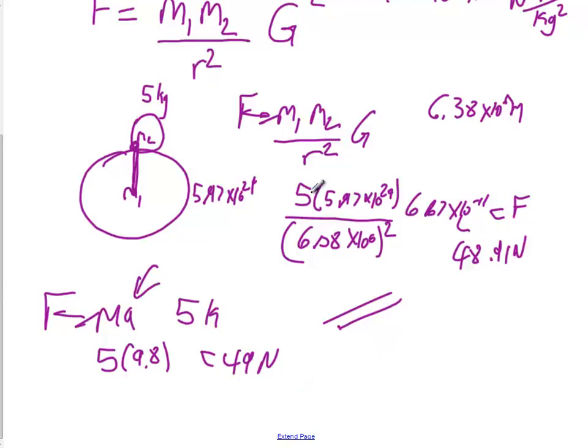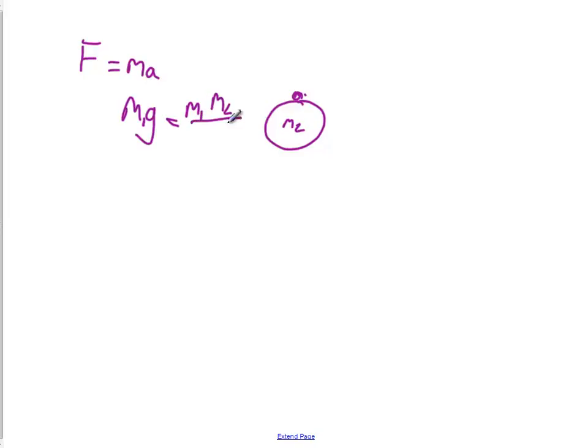Why does this equation work, and where did this constant come from? Well, that constant was measured by Cavendish with a special balance. But as for why that equation works, if the force acting on an object is ma, and I also know that this force is caused by gravity, then really this is mg. So this is m1 g, where this is the object out here, and this is the Earth. Here's my object, m1, and m2. So this equals m1 m2 G divided by r squared.